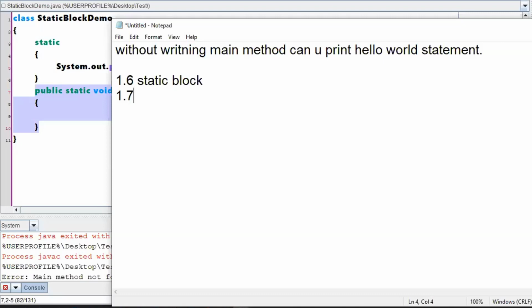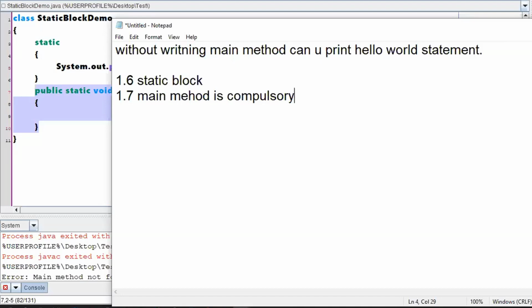But if you are working with version 1.7 onwards, it will show you an error if you are not writing a main method. So from version 1.7, writing a main method is compulsory. He may ask you a question later saying, okay, I'll write a main method, but I'll not write a System.out.println statement in the main method. Okay, no problem, sir. You better write that one in a static block. It will execute the things for you before it goes to the main method.